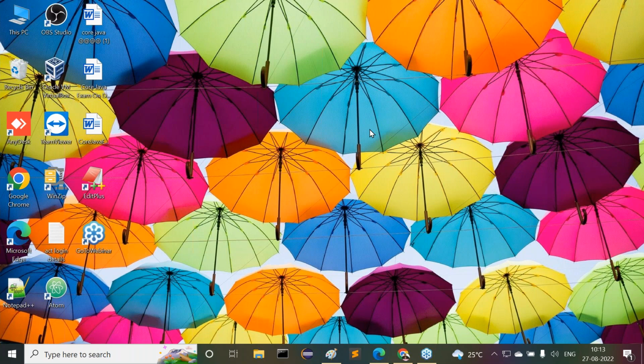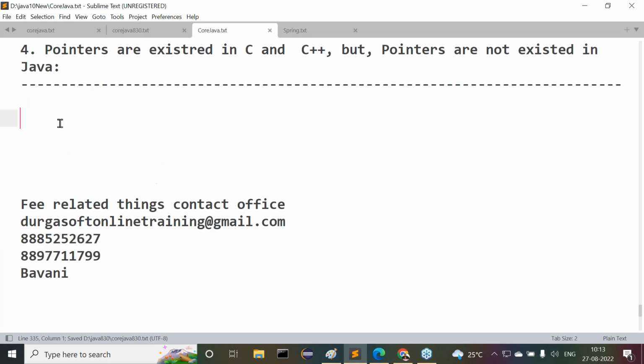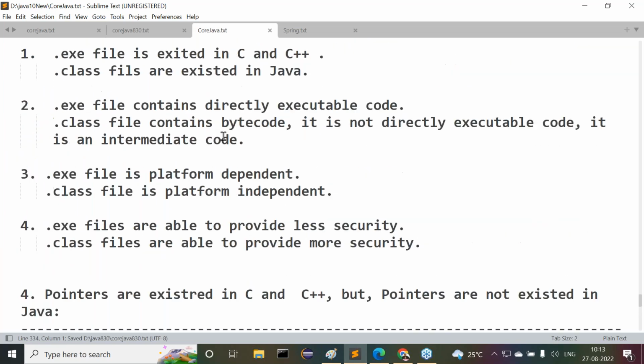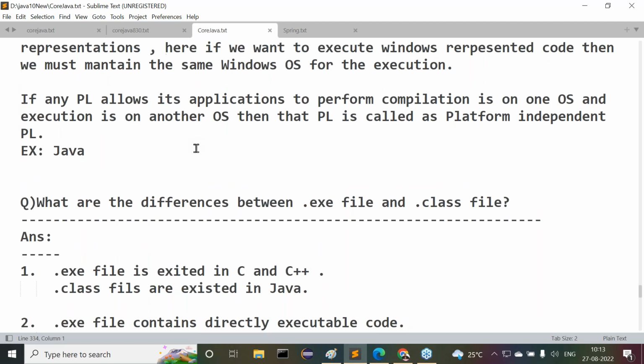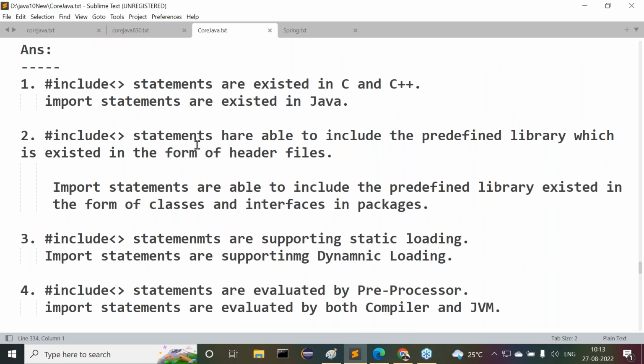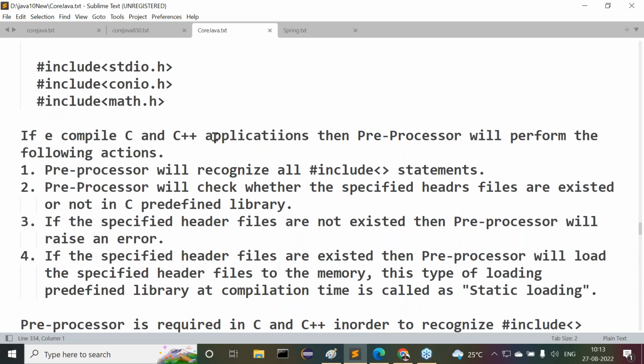And check what we completed in the last session. We are discussing the differences between Java and others. In the differences between Java and others, overall, how many differences did we complete? Nearly 4 differences, I think. 3 differences we completed. Then the 4th difference we are trying to understand.